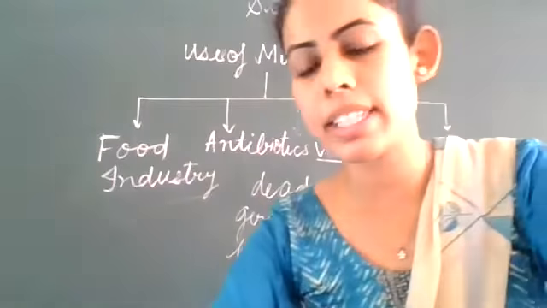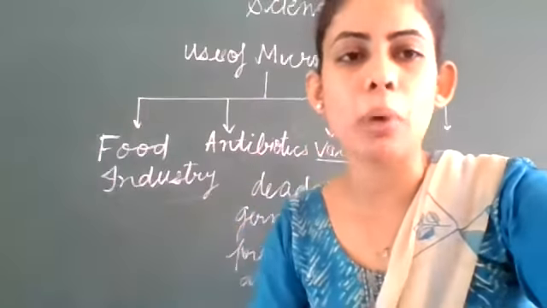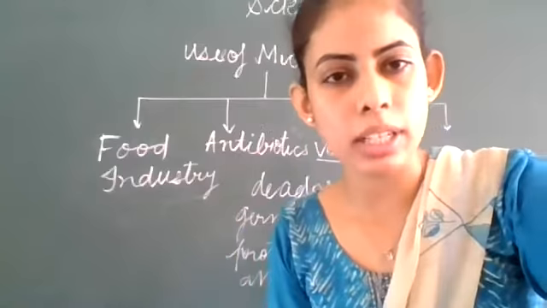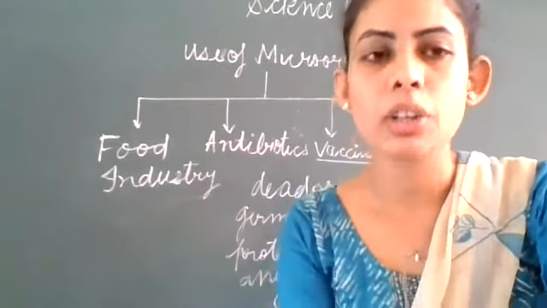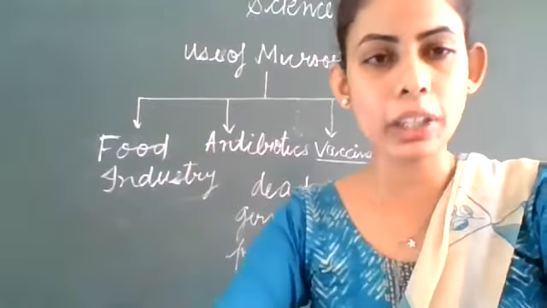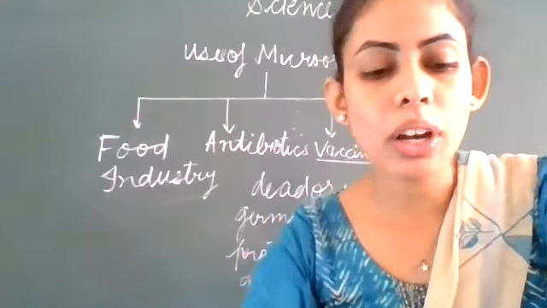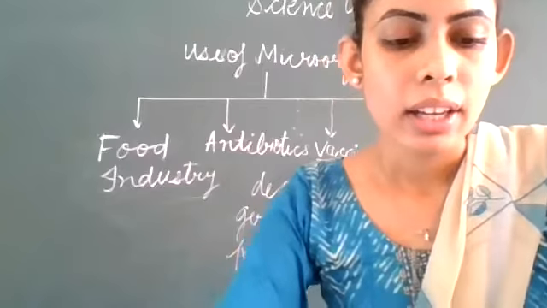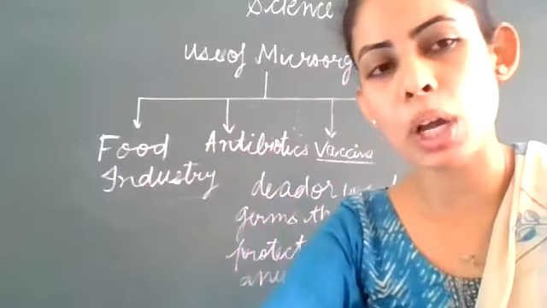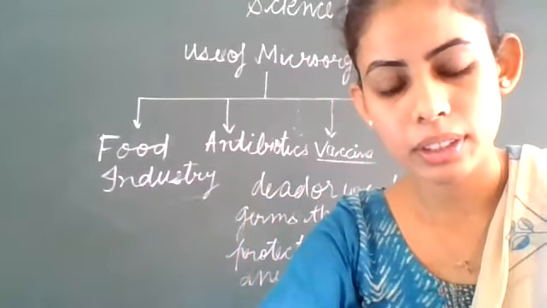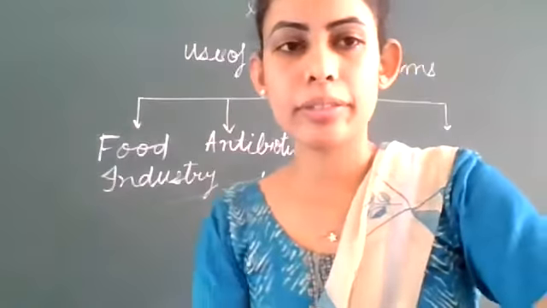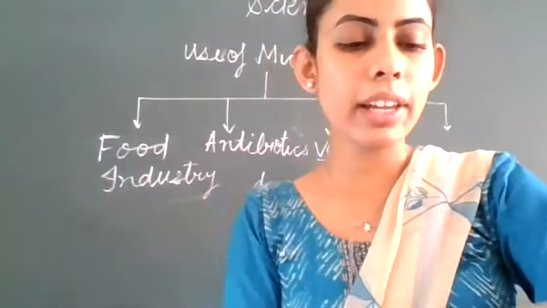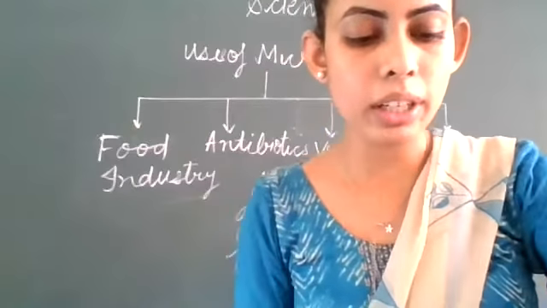Antibodies: when disease-causing microorganisms enter our body, our immune system produces some special substances called antibodies to fight against those microorganisms. So the next is, who discovered the vaccine for smallpox? Edward Jenner. Yes, very good. In 1798.